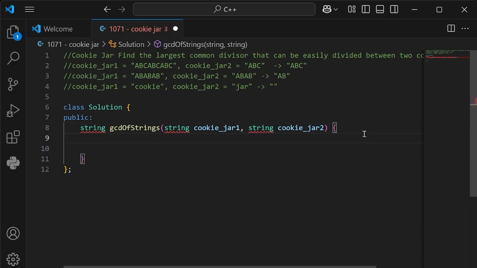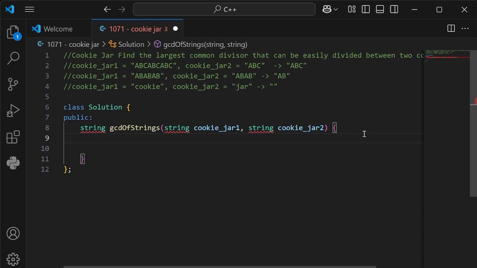We got our initial part done, and now we're going to do kind of the same thing that we did in the initial Python one. We're going to put jar 1 and jar 2 in order, and it has to equal the opposite, so it has to equal jar 2 and jar 1. If they're equal, it can go on to the next step.